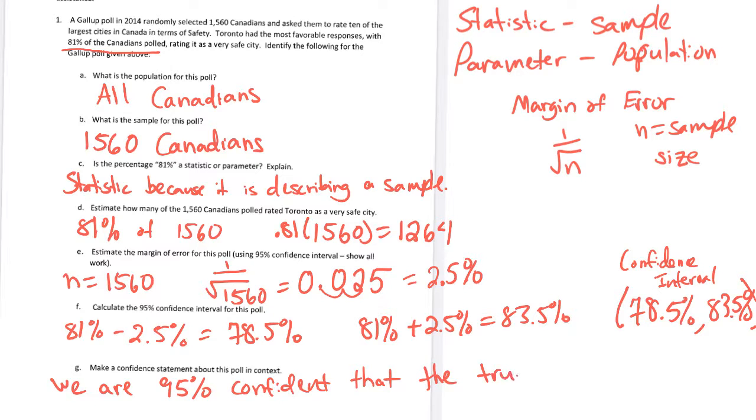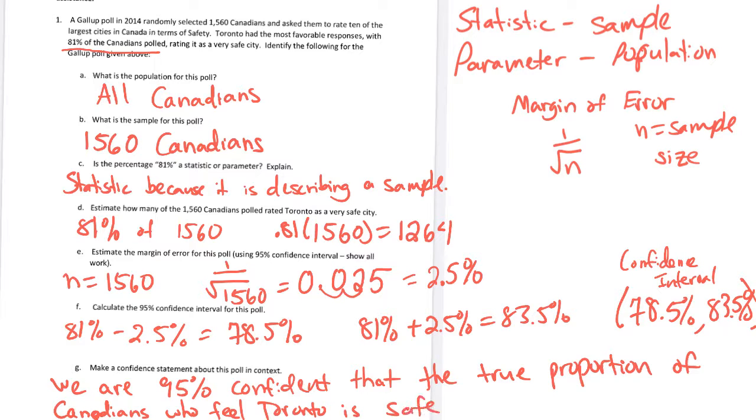We're going to add the true proportion. So we are 95% confident that the true proportion of, now bring it in terms of the content, Canadians who feel Toronto is safe is between 78.5% and